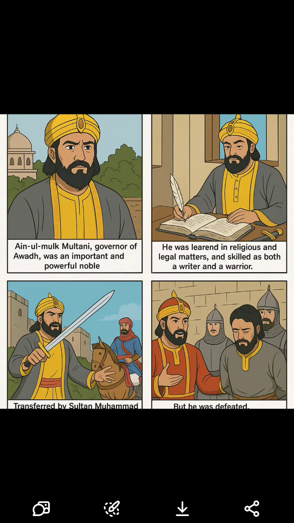What these rebellions tell us. 1. Muhammad bin Tughlaq's rule was full of fear and mistrust. Even loyal officials were scared. 2. Rebellions happened across the empire, from Multan in the west to Sunam in the north and Daulatabad in the south. 3. The Sultan had to personally handle many uprisings, which shows how unstable the kingdom had become. 4. Some rebels like Ain ul-Mulk were educated and elite. Others like Shahu were violent and sudden, and others were local community leaders. 5. The Sultan used military force, public insult, and even religious punishment to crush rebellion, which made his rule even more unpopular.